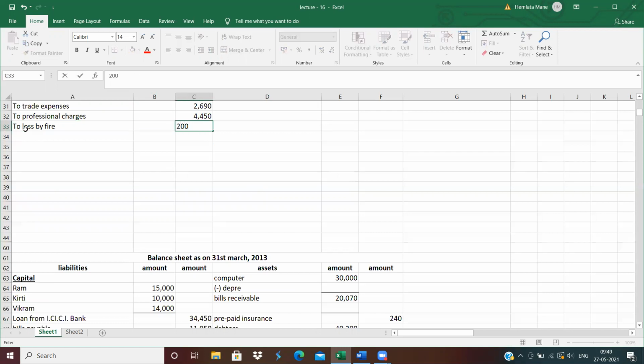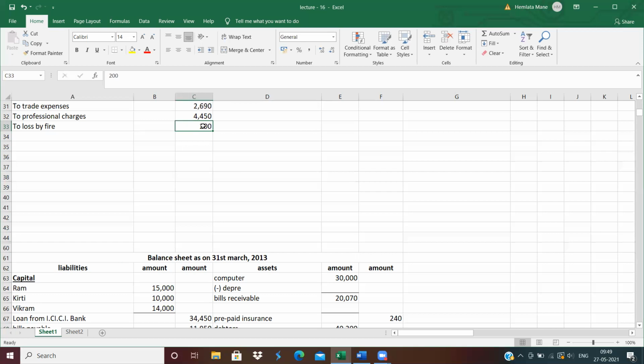Clear? What will be the two postings of goods destroyed by fire and insurance company admitted a claim? First entry, trading account credit side, by goods destroyed by fire 800. Second entry, insurance claim. This is our asset, so on the asset side, insurance claim 600 rupees. And our loss of rupees 200, so P&L account debit side, to loss by fire 200.